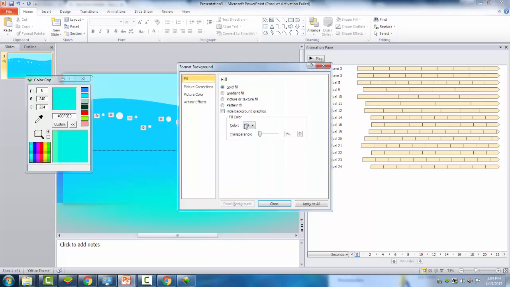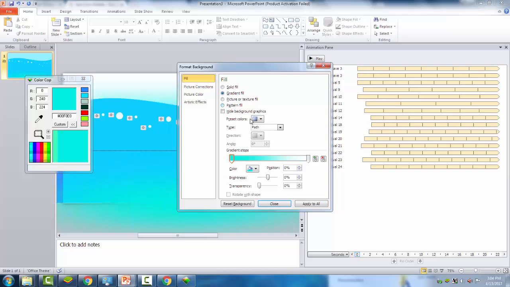I want the effect to have a gradient background, so I'll do this. Go format background, gradient fill. Then I will change the top of this and make it a dark blue, and I will adjust the brightness to be not the same as the path. I will want it to be linear.